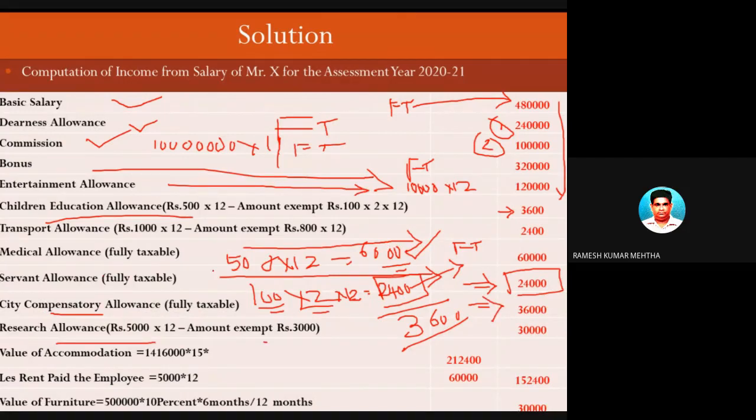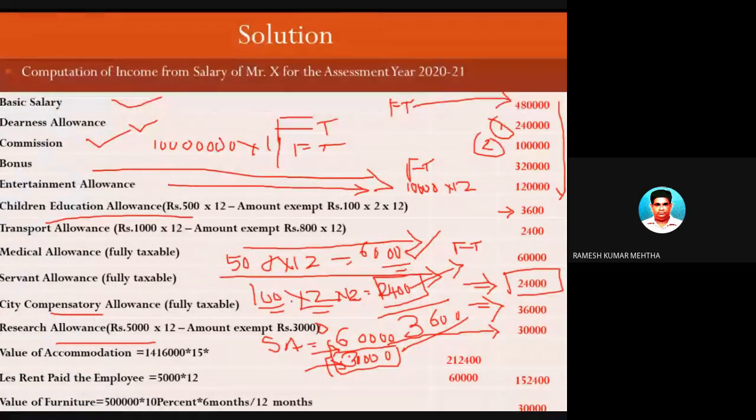Next one is research allowance. This is a special allowance in the name of research allowance. He is receiving 60,000 rupees for the full year, and out of this 60,000 he is spending only 30,000 rupees. So the remaining 30,000 is fully taxable. Among these two, 60,000 and 30,000, whichever is lowest is exempted. So 30,000 is exempted from the 60,000 rupees. The difference of 30,000 rupees is fully taxable.